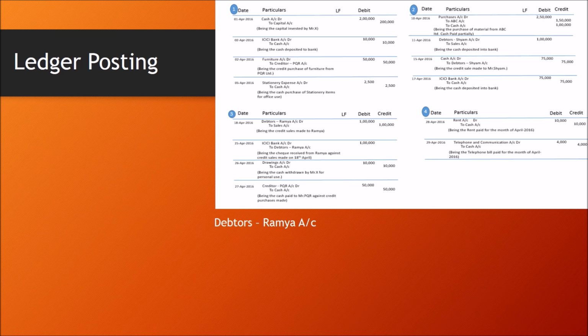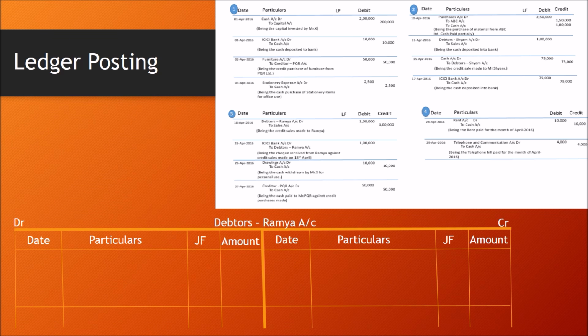Next one is debtors Ramya account. Debtors Ramya account is hit by transaction number 1 in page number 3, debtors Ramya account to sales account. Ramya account is on the debit side, so I am recording on the debit side of the debtors account.